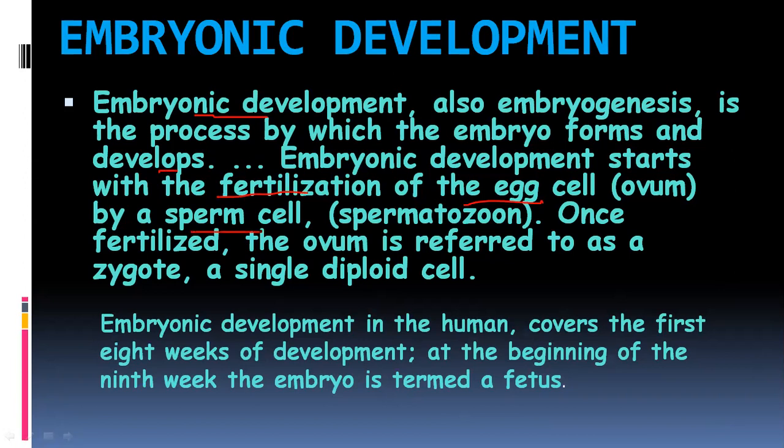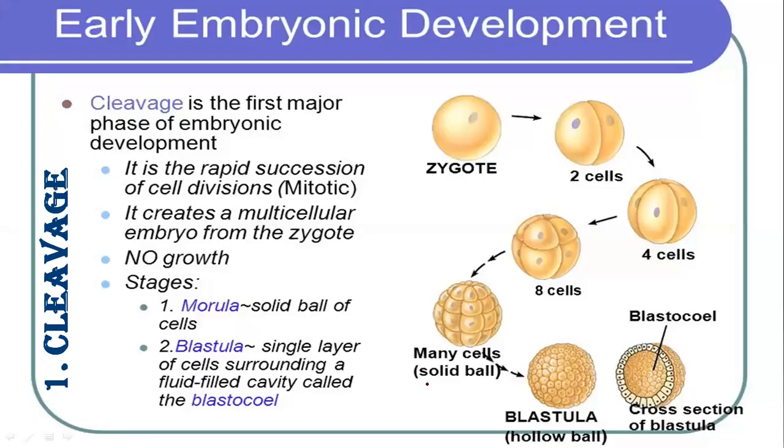Together they make the diploid cell, and then the diploid cell starts to undergo the embryonic development process. Once fertilized, the ovum is referred to as a zygote, a single diploid cell. Embryonic development in humans covers the first 8 weeks of the development. At the beginning of the 9th week, the embryo becomes a fetus.